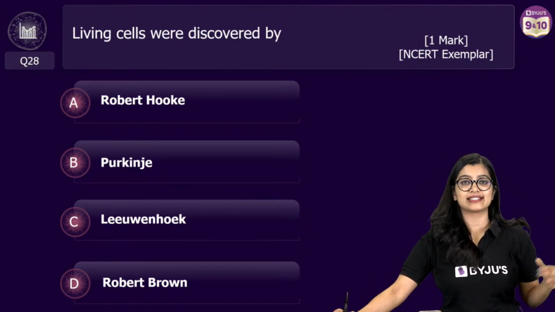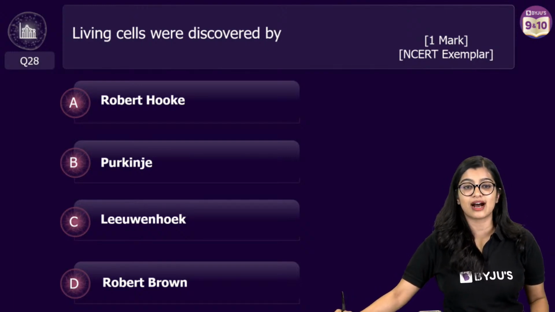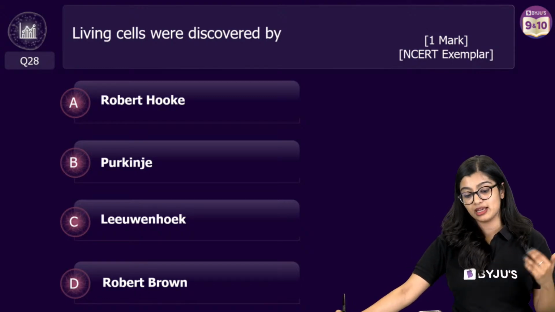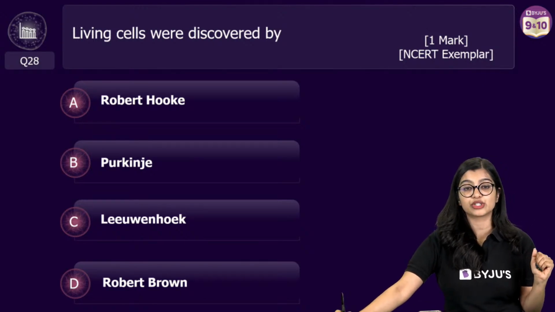Now, of course, let's assume I took 3 minutes to do my intro and I have 3 more minutes. Living cells were discovered by who, right? Living cells were discovered by who? Robert Hooke, Purkinje, Leeuwenhoek, or Robert Brown?